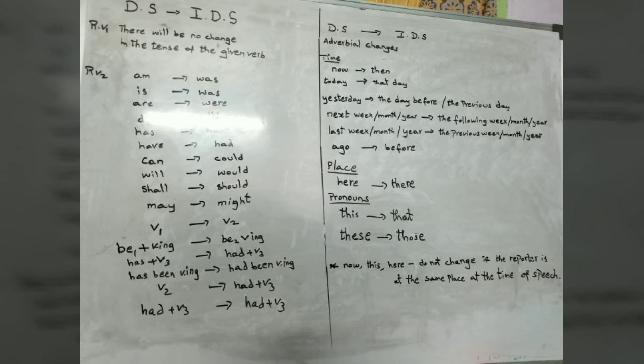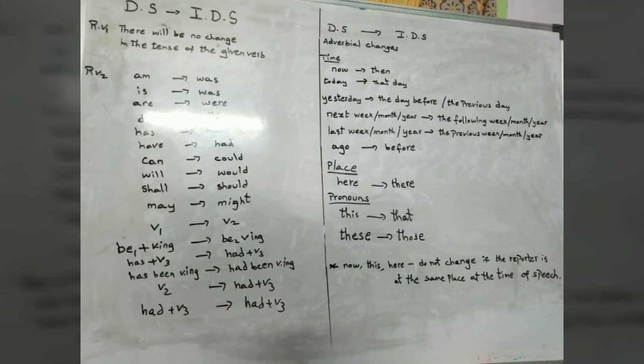And if in the given sentence the verb is has been plus verb being form, that's nothing but present perfect continuous. It changes into had been plus verb being form, that's nothing but past perfect continuous tense. Okay, children, if the given sentence is past simple, it becomes had plus V3. We can go next in the next session.